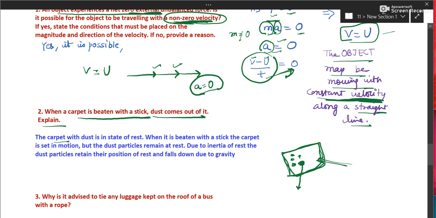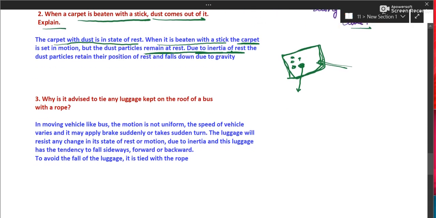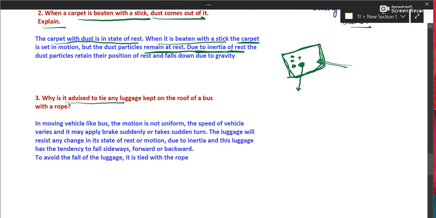The carpet with dust is in a state of rest. When it is beaten with a stick, the carpet comes in motion because force is applied on it. But the dust particles want to be at rest due to inertia of rest. So they fall down.